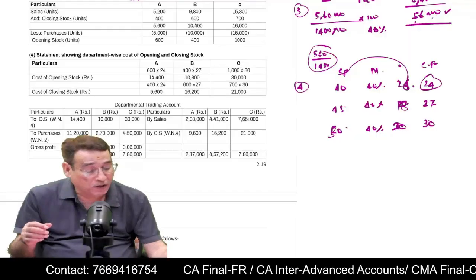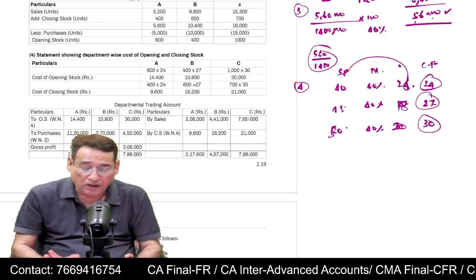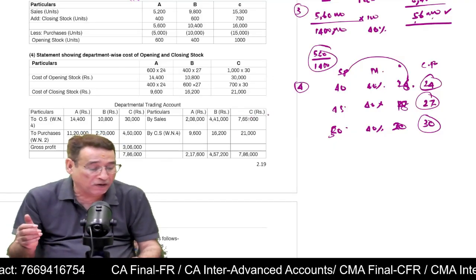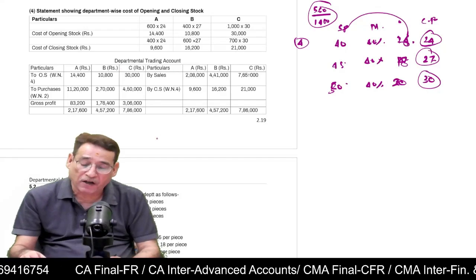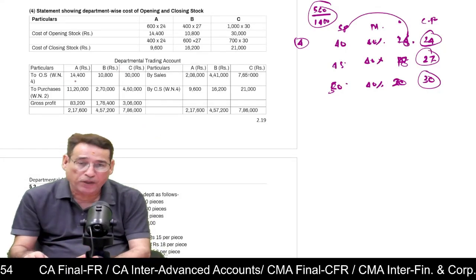Now you have the cost price. This is the only point in this entire step. Now actually the question will simply ask you to prepare a departmental trading account. So once you have the cost price, now you can fill up your departmental trading account. In order to fill it up, you have to find out the values of opening stock.